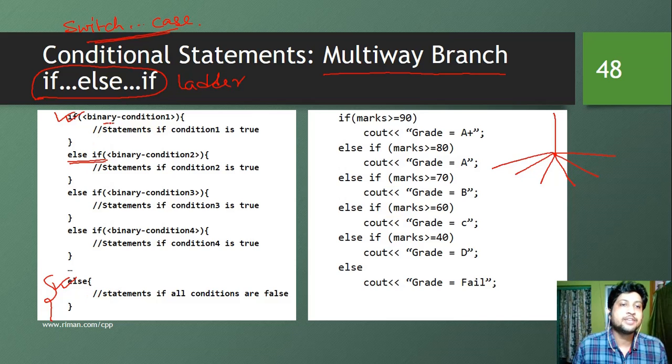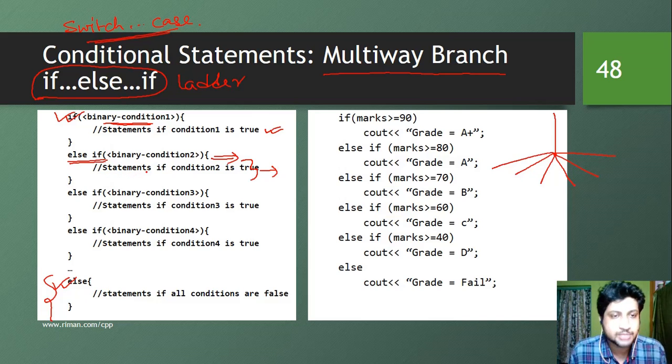So what is happening here? If this binary condition 1 is true, whatever statements are in this particular if block will be executed and all the other statements residing in the consecutive else if blocks or the else block will be ignored. Whereas if this particular condition is true, everything except this particular block will be ignored. That means only this particular block, whether it has one statement, two statements, or five statements, will be executed. All the other statements are going to be ignored.